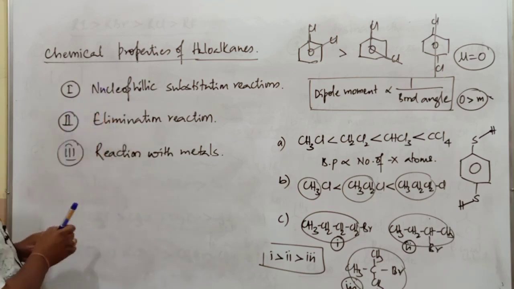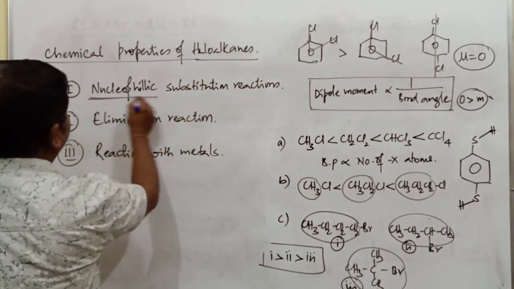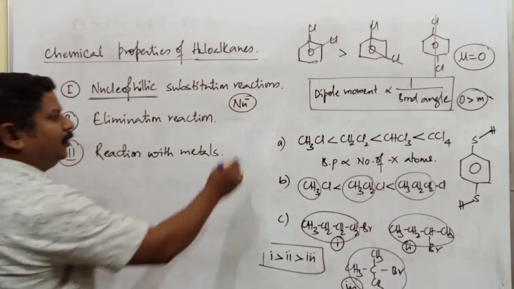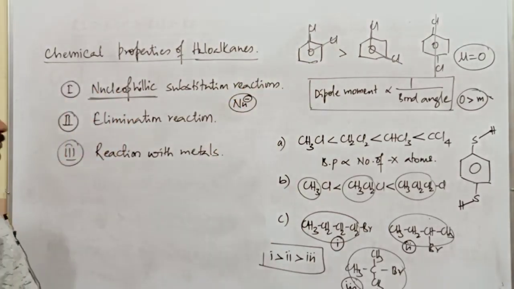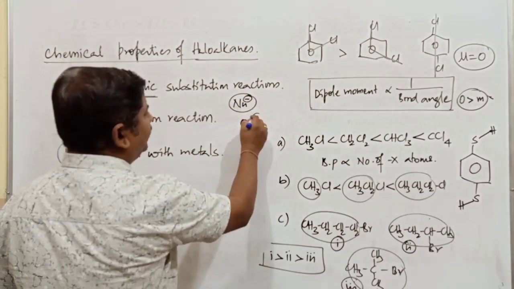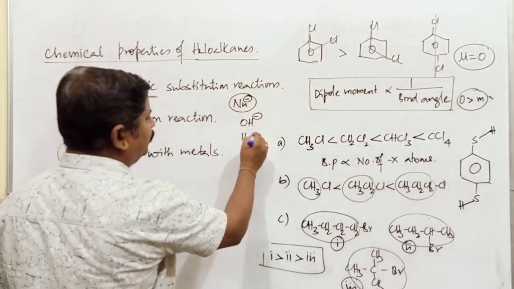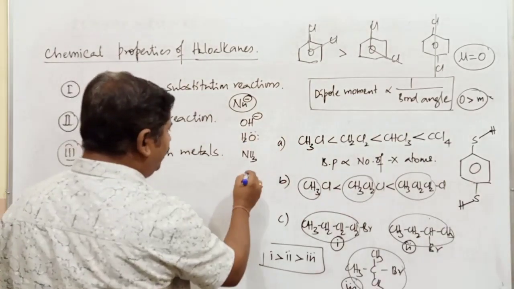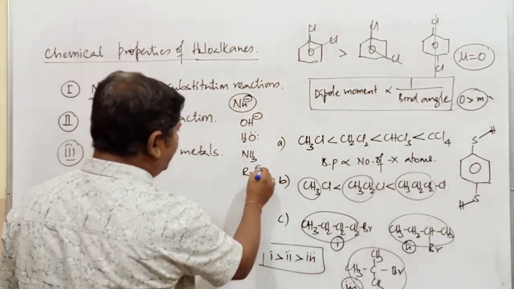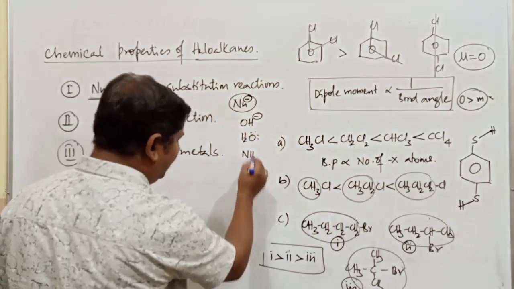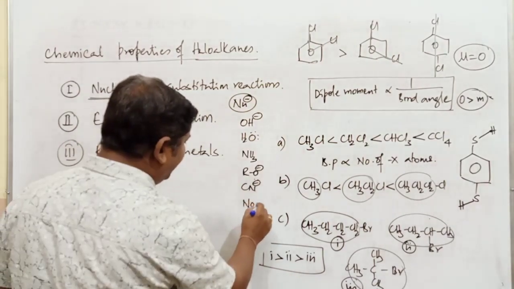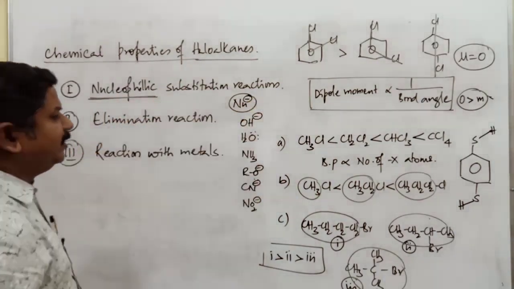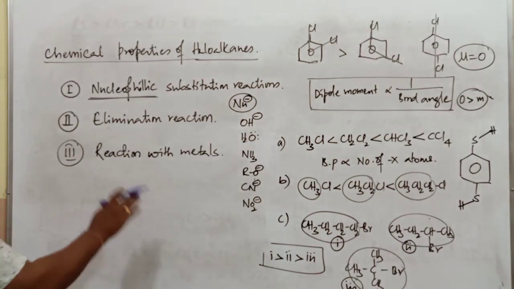Nucleophilic substitution reaction, very simple. Here a nucleophile attacks the particular alkyl halide molecule, and formation of various types of products takes place. That nucleophile may be OH minus, it may be H2O, it may be NH3 ammonia, it may be RO minus, it may be cyanide, it may be NO2 minus. So many types of nucleophiles we come across. We have to discuss the properties of all these nucleophilic substitution reactions.